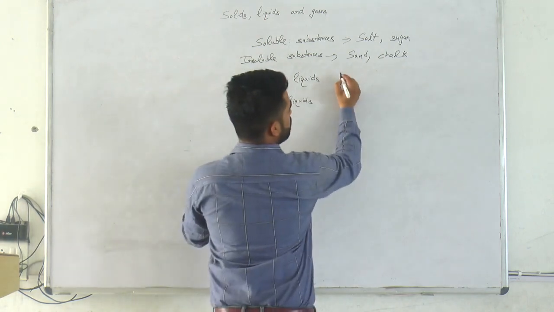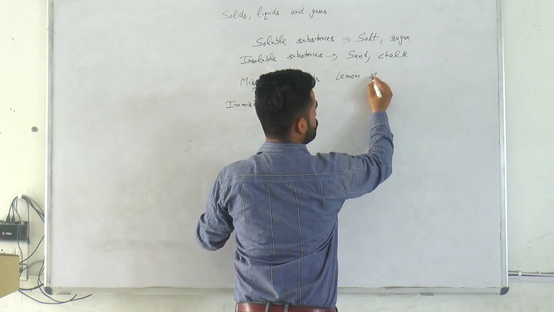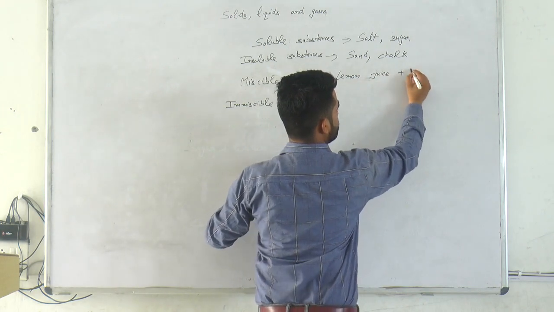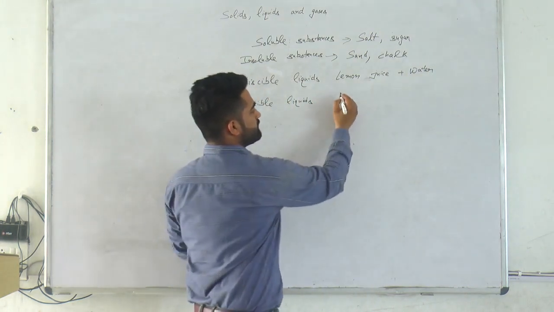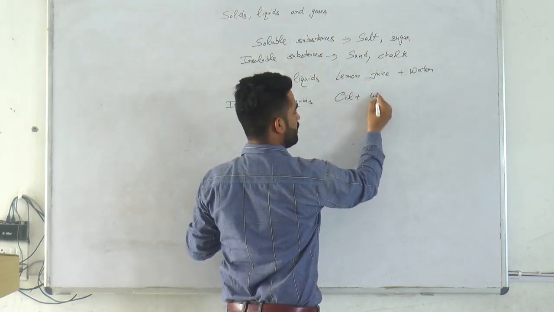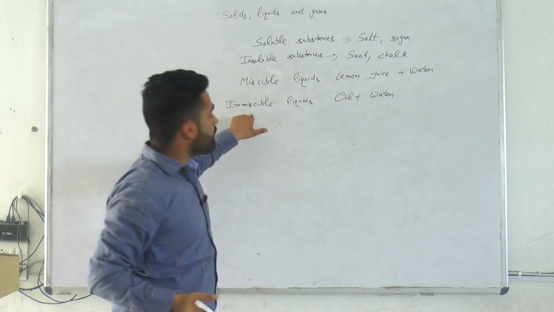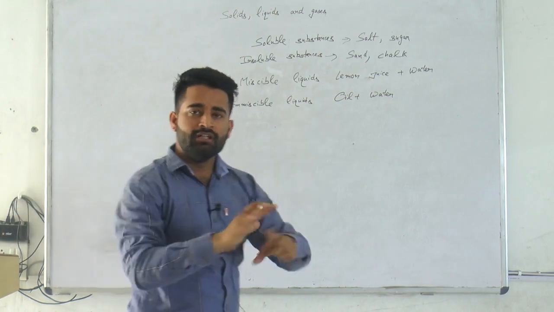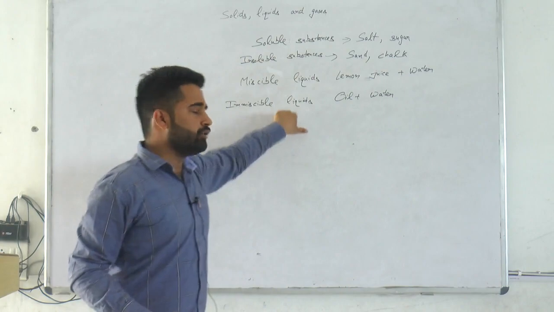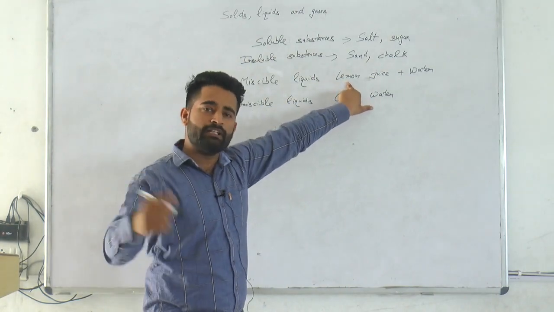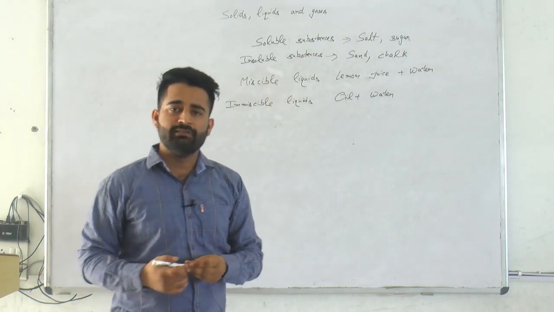For example, lemon juice plus water, these both mix up with each other. Immiscible liquids are like oil and water. Will oil and water mix up with each other? No, that's why they are called immiscible liquids. The liquids that do not mix up with each other are called immiscible liquids. Here you can give the example of milk plus water. Milk and water mix up with each other, that's why they are also known as miscible liquids.